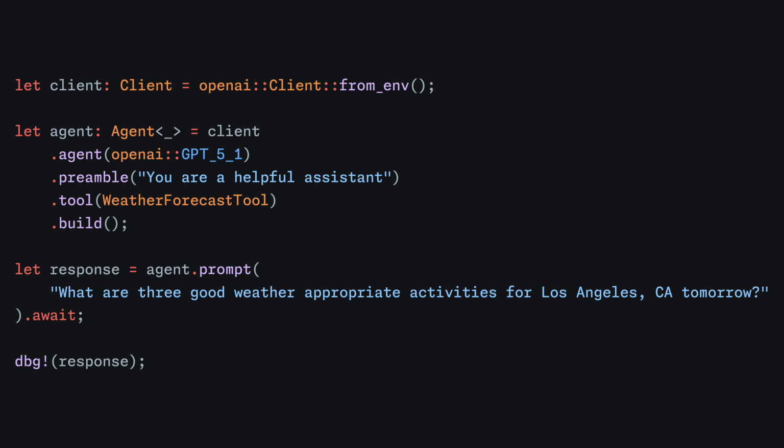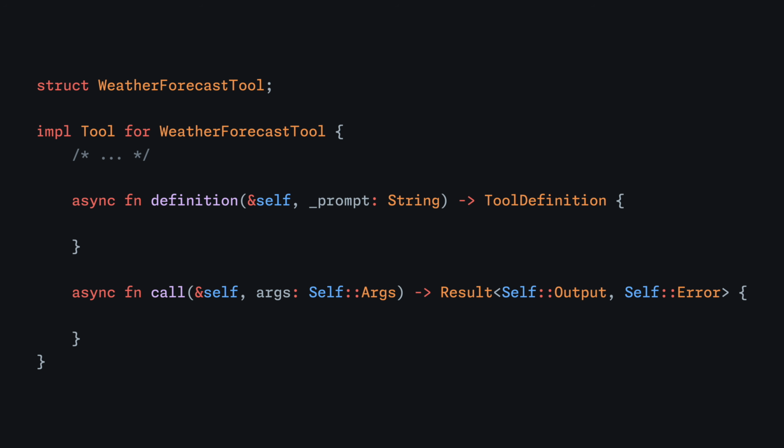Pass any implementation of the tool trait to the tool method. In our case, that's weather forecast tool that we'll see in a second. Here's the magic. If the model calls an available tool, RAG automatically runs the tool logic and prompts the model with the result. So, in this code, intermediate tool calls are abstracted away from the developer, leaving you with only the end result. How do you make a tool?